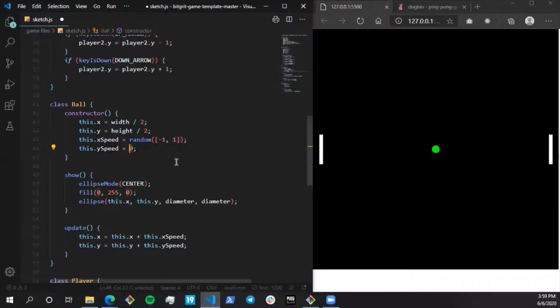Whenever the ball is created, its X speed will be either negative or positive, which means it's going to go either to the left or towards the right, and it's random. If I keep on reloading this, you can see it went to the right now, then randomly went to the left, again to the left. So it's really random. Whenever the game starts, it's going to randomly go to the right or to the left. Now this being done, let's do one more thing.